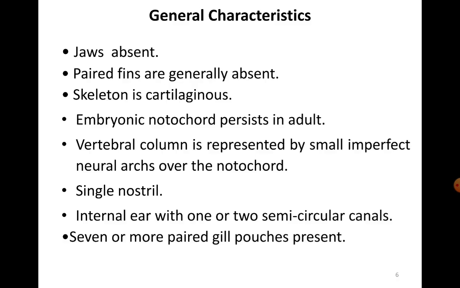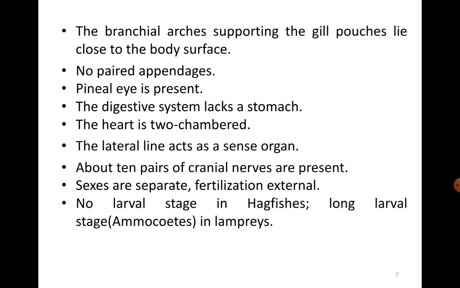It has a single nostril, which we said is present in the form of a nasal aperture. There are around 7 to 14 pairs of gills. The internal ear is seen with 1 or 2 semicircular canals. And the branchial arches that support the gill pouches lie very close to the body surface. They do not show presence of any paired appendages. They are absent. Pineal eye is present.